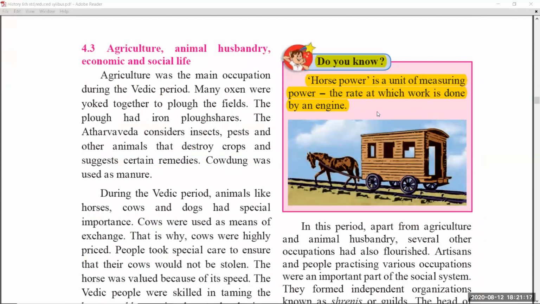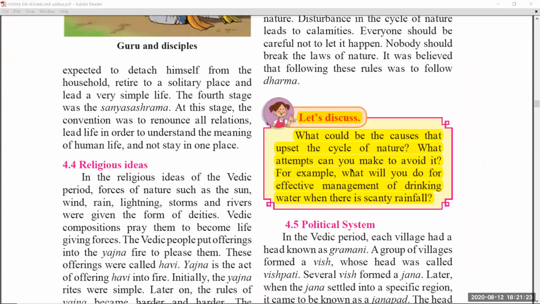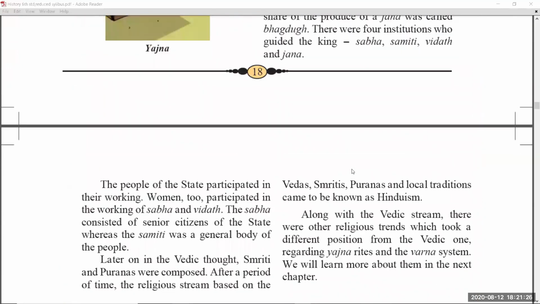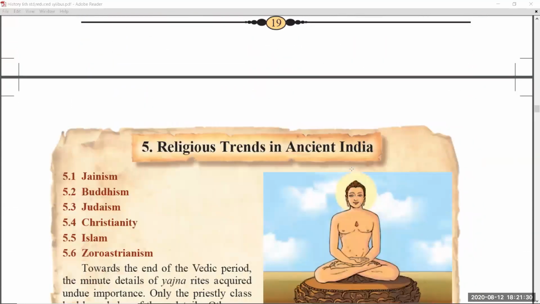Coming to page number 17, the do you know part was also removed. Coming to page number 18, let's discuss. This part was also removed. In page 19 there are no changes. Exercise part you have to do as before.